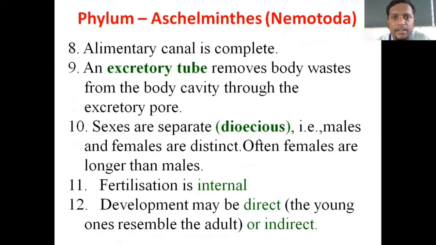Alimentary canal is complete. In my session 2, I believe, we spoke about the two types of digestive system in the animal kingdom. What were those two types? One was the incomplete digestive system and the other one is the complete digestive system. Here, alimentary canal is complete. So you can write the same sentence, or else if you don't remember, you can use the term digestive system.